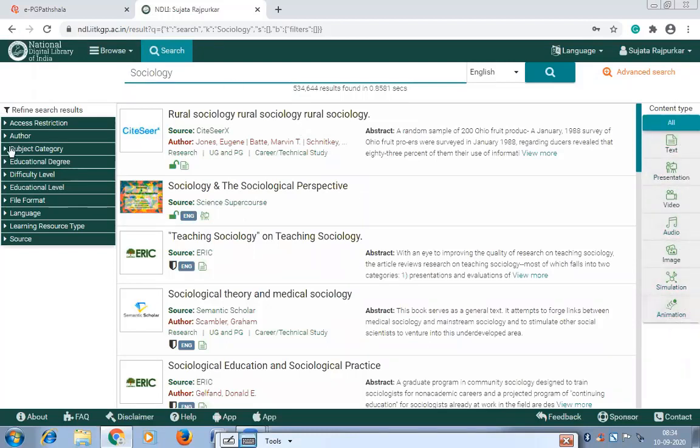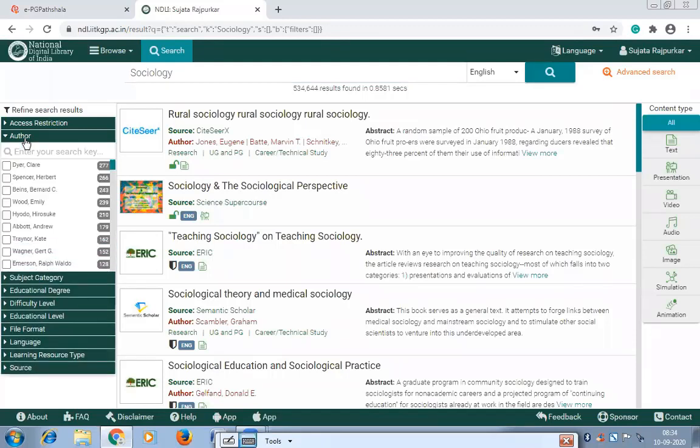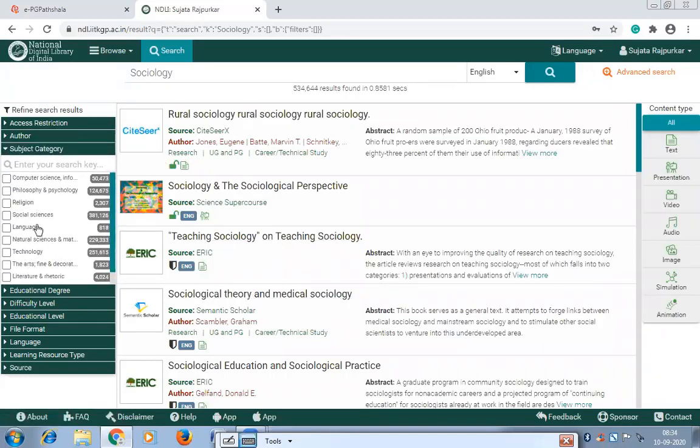refine your search. Also on the left side of the page, you can refine your search by selecting author. If you know the author's surname or name, you can select it here, and the work written by that particular author will display on this page. Then you can select subject category, which subject in sociology you want, and that type of material will be retrieved here.